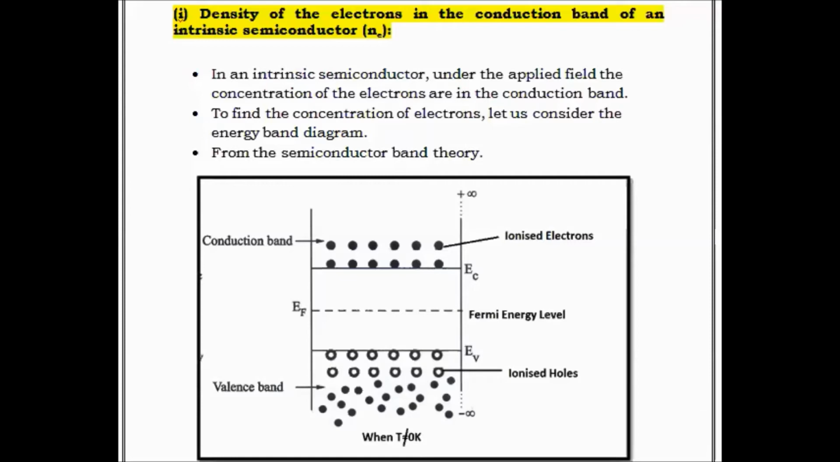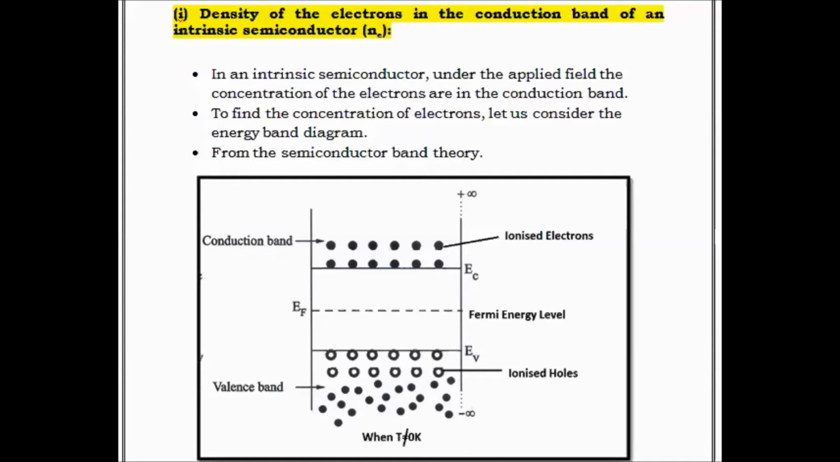We already learned about this in the previous lecture. The intrinsic semiconductor means a pure semiconductor when there is no application of a field over the semiconducting material. Under that condition, that is at T equal to 0 Kelvin, the electrons are in the valence state, the conduction band is empty, and the Fermi level lies at the middle.